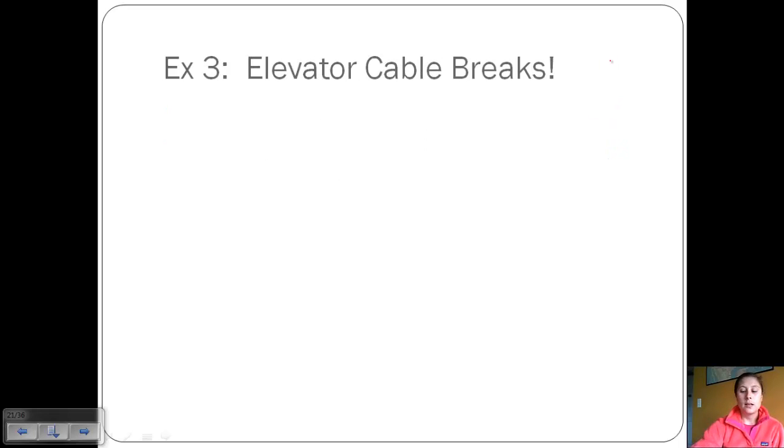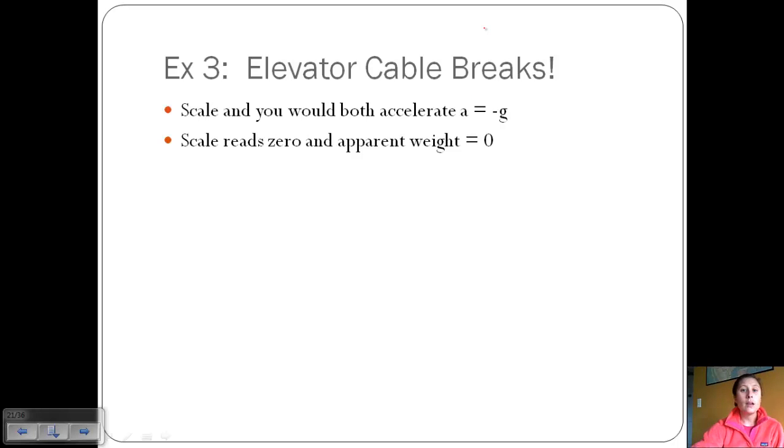Okay, let's look at a third example, which we hope never actually happens: what if the elevator cable breaks? Now you're going to basically plummet to the ground. So the scale and you would both accelerate, and you would accelerate at the acceleration due to gravity because you're basically in free fall. So this would equal negative 9.8 meters per second squared. The scale is going to read 0, and your apparent weight is going to be 0 because you're in free fall. You're going to be considered to be weightless.